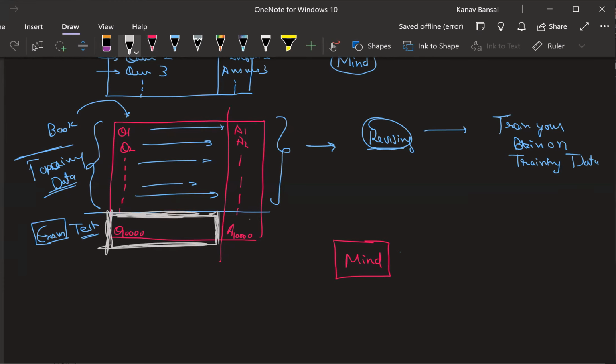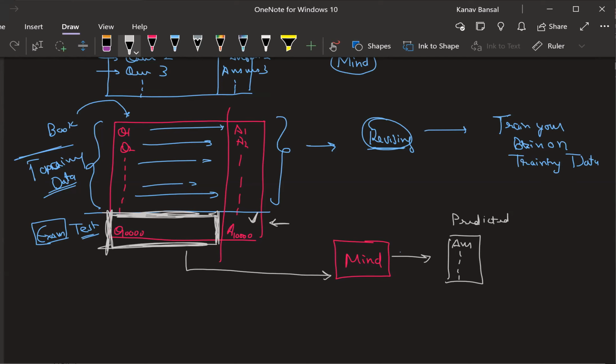Now, do you see that these are the actual answers to all these questions? But what will happen in the exam? The examiner is going to give you the questions, and your mind should be able to generate all the answers. Yes or no? Are you all able to understand this now? So this is something called the predicted value. This is something that you are predicting in the exam.